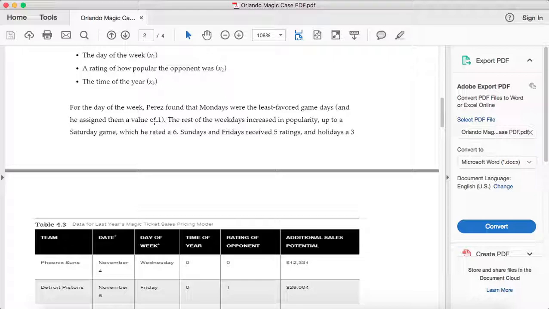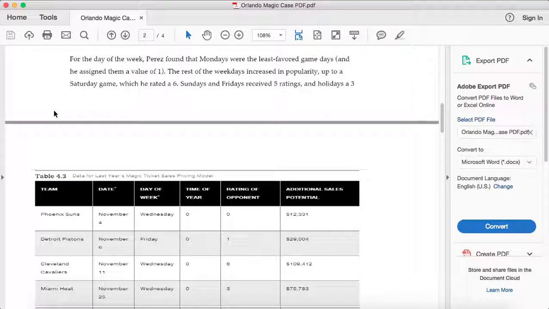This is why we have this paragraph that's really important. So for the days of the week, we know that Mondays are assigned a number 1. The rest of the weekdays increase in popularity. So let's say Tuesday will be a 2, Wednesday will be a 3, Thursday will be a 4, up to a Saturday game, which is rated as 6, taking into consideration that Sundays and Fridays received a 5 and holidays a 3. So we can assign the numbers, and for the weekdays that are not given, we can figure it out by knowing that Monday is 1, Tuesday is 2, Wednesday is 3, and so on.